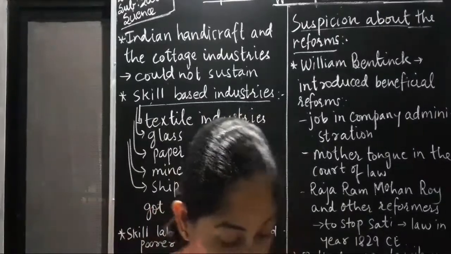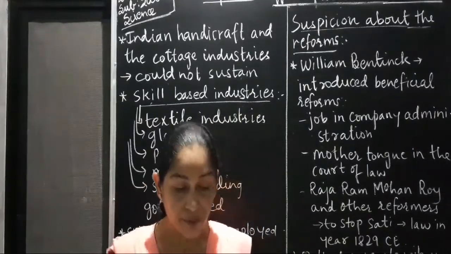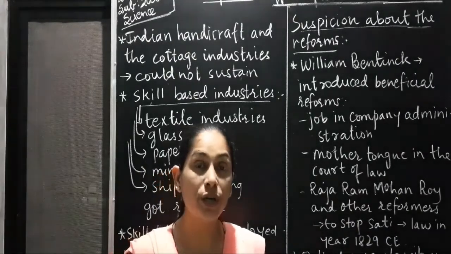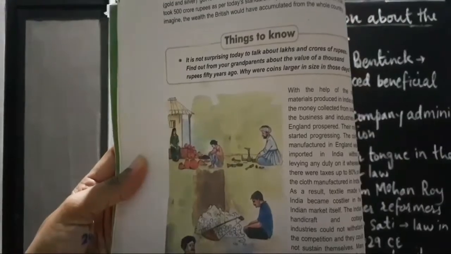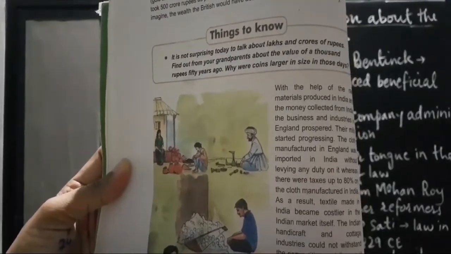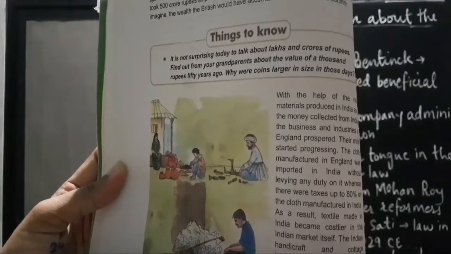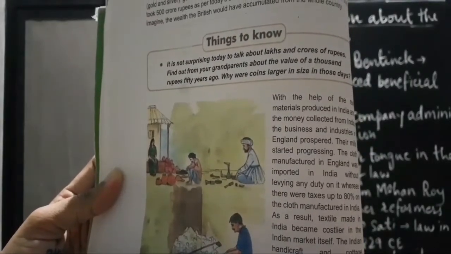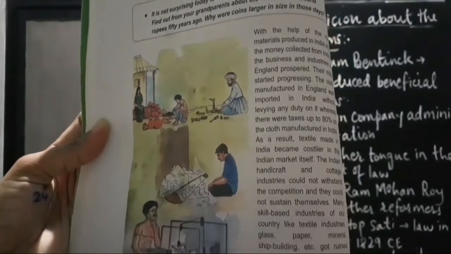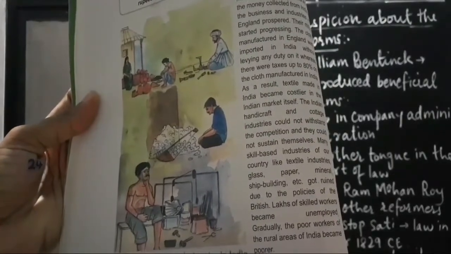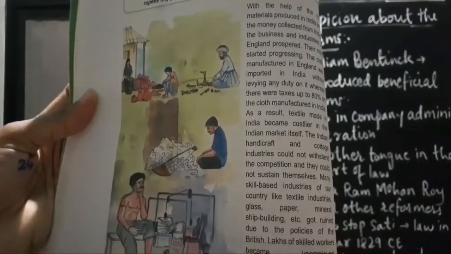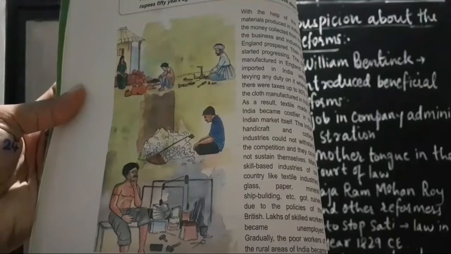Now, on page number 35, if you see, we have picture 6.3, plight of cottage industries in India. Plight means difficult situation. You can see here in the picture, a potter is sitting, he has no work to do as no one is purchasing his products. So these people are unemployed. Even the cobbler also, due to heavy taxes, no one is purchasing goods from them. All these are a part of skill industries and cottage industries where people had no work to do because of the heavy taxes levied on it.